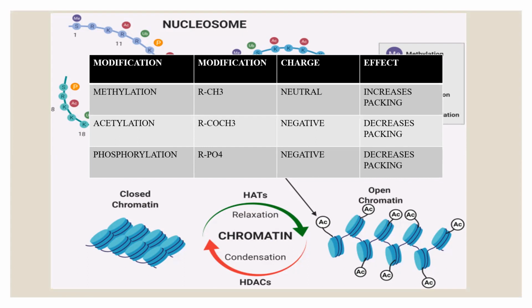It totally depends upon the functional group and the charge of the functional group, because even the histone proteins are charged, and even the DNA molecules are charged. So addition of these functional groups can result in variability in the charges, and it can result in a closed chromatin or an open chromatin. When we study the methylation patterns, it is seen that methylation results in a neutral charge, and there is close packing, so closed chromatin is formed. When there is acetylation and phosphorylation, we see that there are negative charges, so there will be repulsion of the histone protein and the DNA strand. Therefore, there will be unwinding or opening of the chromatin.